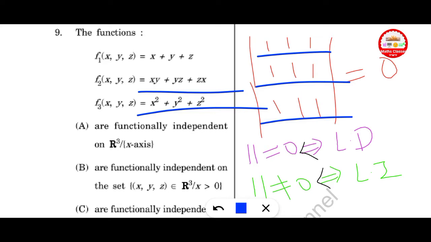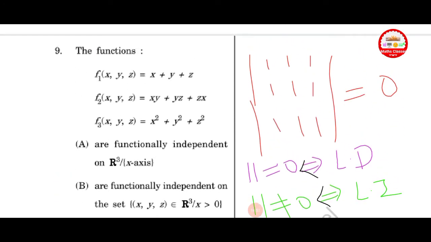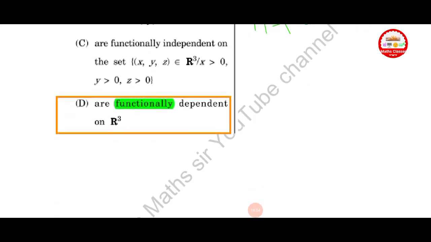First of all, find its determinant. If the determinant is equal to 0, then this is linearly dependent. If non-zero, then it is linearly independent. Here we get the determinant equal to 0. So they are linearly dependent on R cube. Option D is correct here.